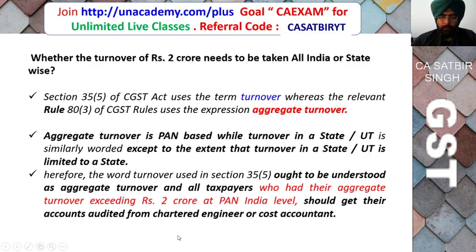Suppose the company is having a branch in Punjab and Haryana. In Punjab, turnover is say 1.5 crore, and in Haryana 1.5 crore. So the total turnover is exceeding 2 crore rupees. So it is liable to get its accounts audited from a chartered accountant or cost accountant.